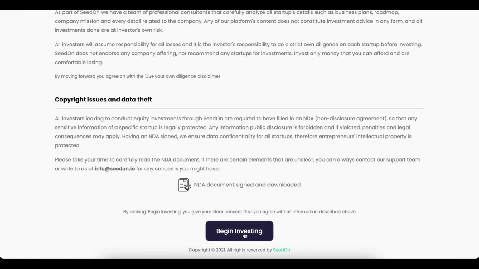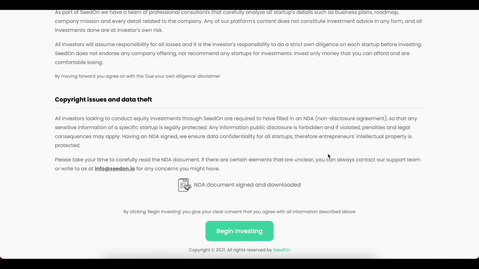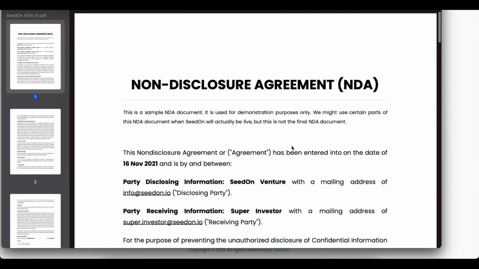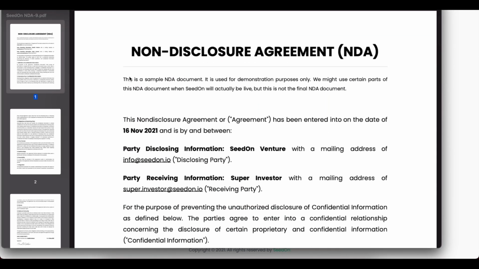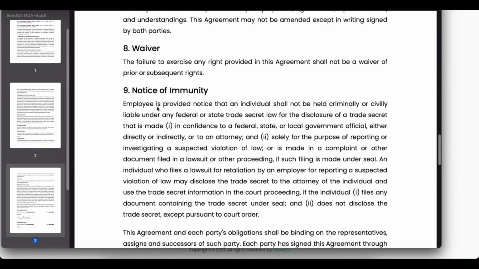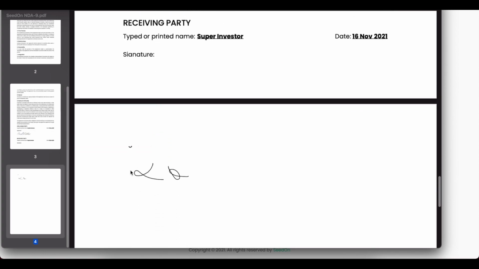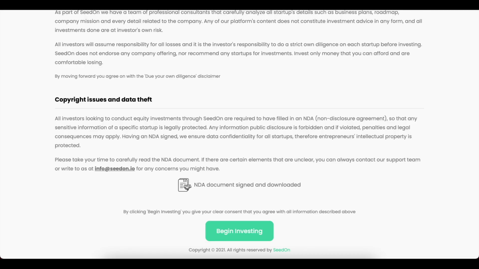and now we can actually begin investing. Let's also open the NDA so we can take a look at it and see how it looks. So yes, this is a downloaded PDF of the NDA, so we can scroll it down and see that this is the same information that we have already seen in the pop-up, and also it has here our signature as an investor. Alright, so let's go ahead and begin investing.